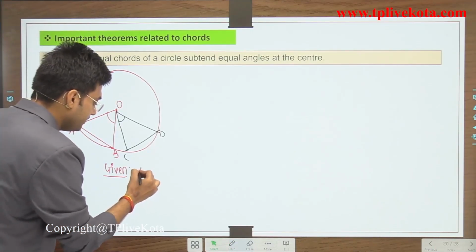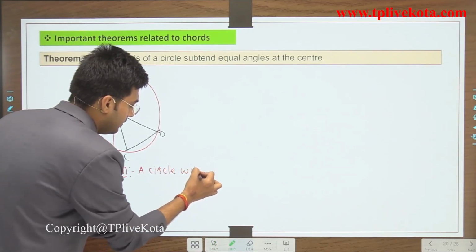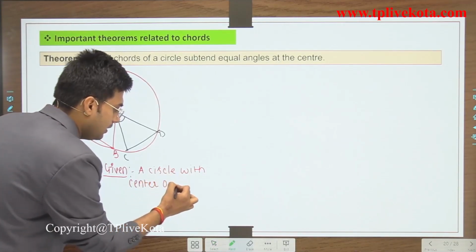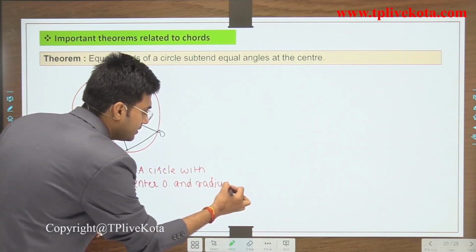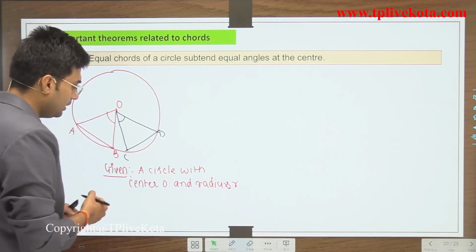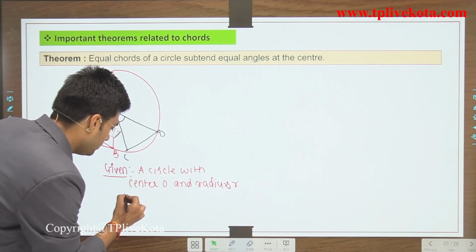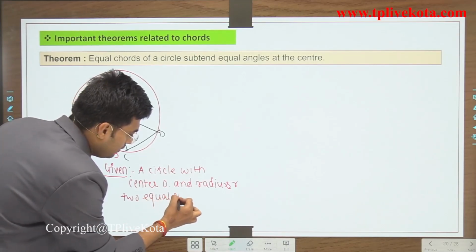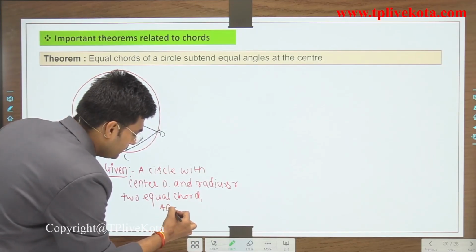A circle with center O and radius R. It is also given that two equal chords, AB equals CD.